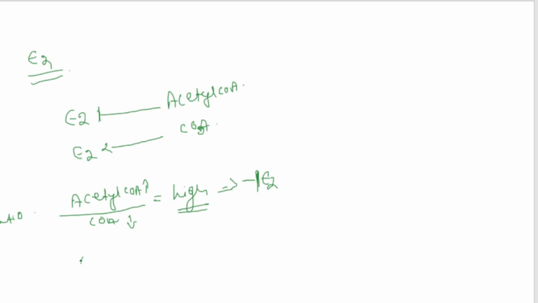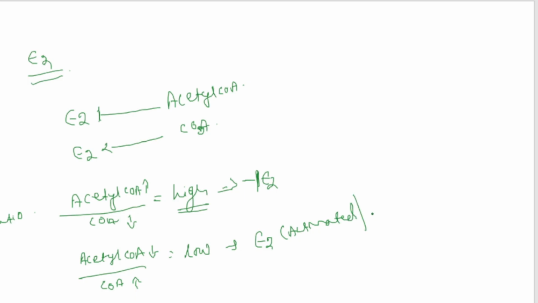Now the second case: when there is a high amount of coenzyme A and a low amount of acetyl coenzyme A, the ratio will be low, and due to the low ratio it will activate E2. This was the case of E2.